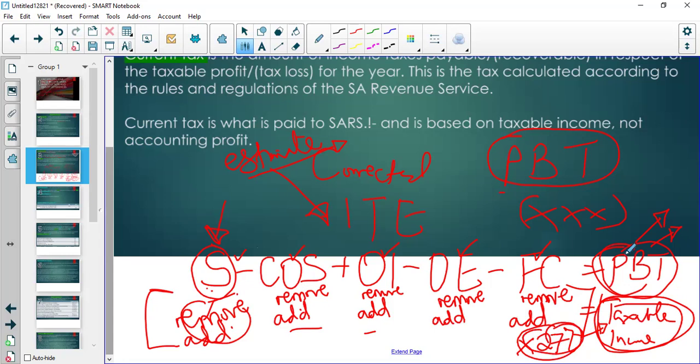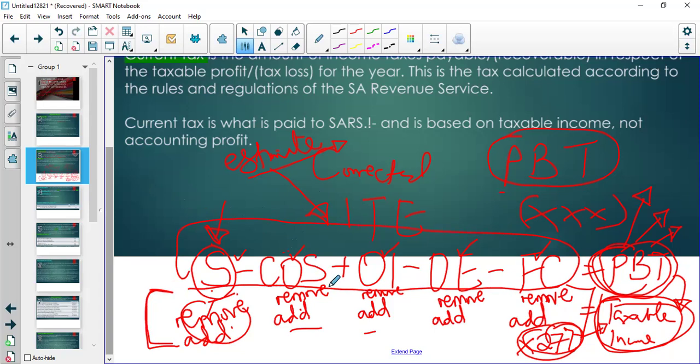So what happens is your profit before tax is going to be different from your taxable income. Not because this profit before tax was wrong, but because of the rules applied by SARS specifically to determine how much tax you are going to pay. Not because something was wrong. There was nothing wrong here. In terms of accounting standards, there's nothing wrong. There's no error. There's no mistake. We have fixed those mistakes already. What is being fixed now is not a mistake, it's just applying the rules of SARS to say, we are here, how much can I pay you?